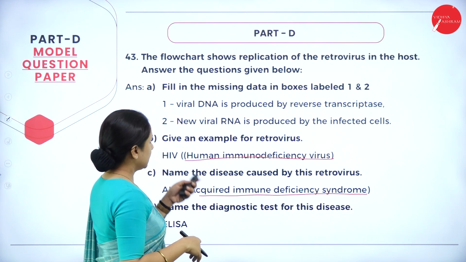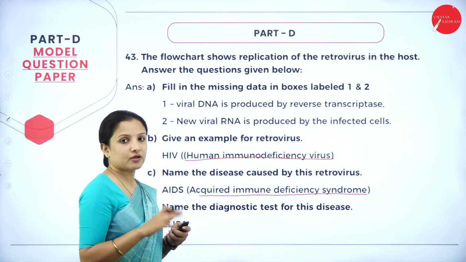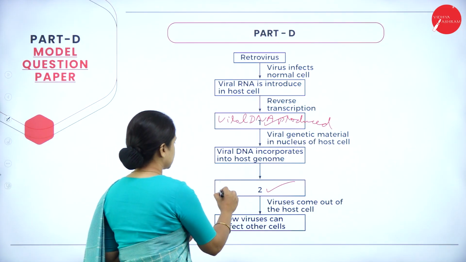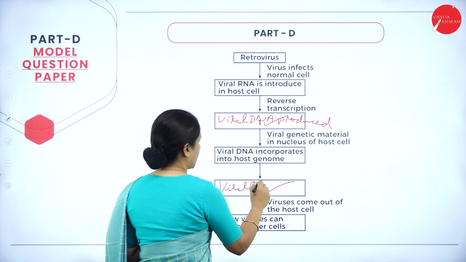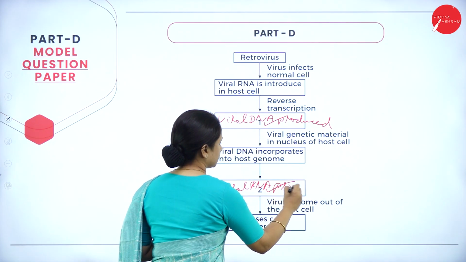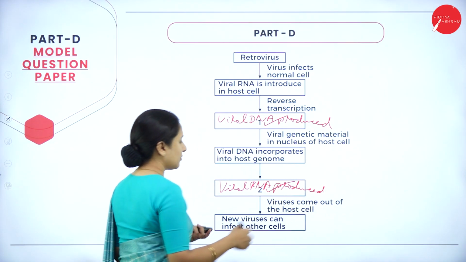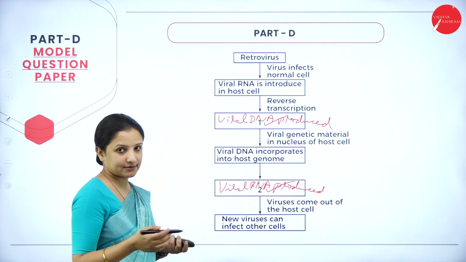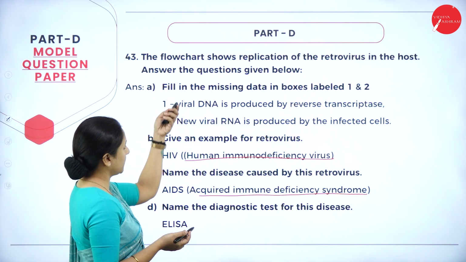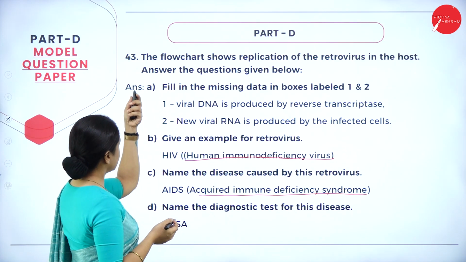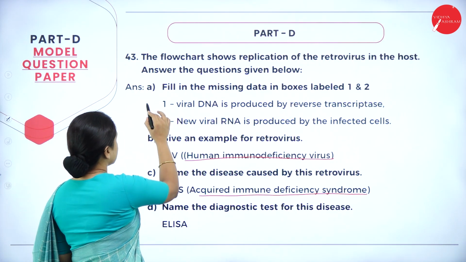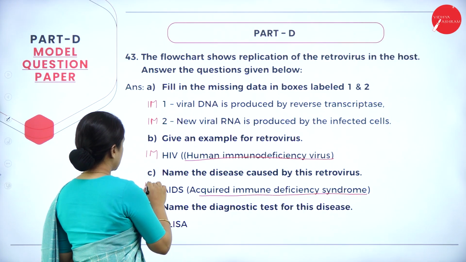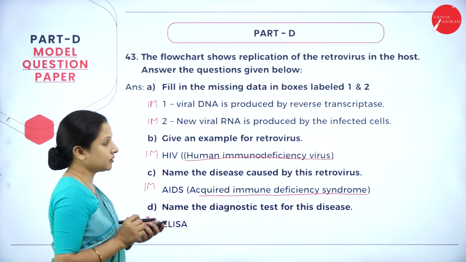Next, new viral RNA is produced because the transcription mechanism will happen again. So viral RNA will get produced. Viruses come out of the host cell and then the new viruses will infect other cells. That is usually what happens, and that is what we wrote as the answers here. So we answered A, B, C and D. This will carry 1 mark each, a total of 5 marks.